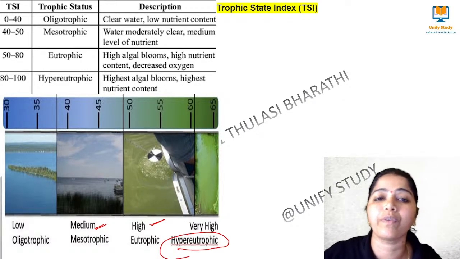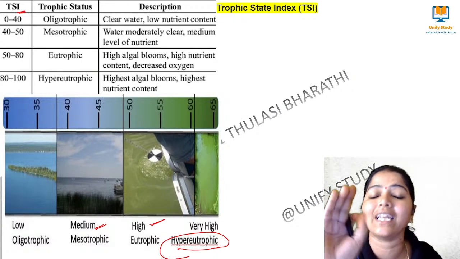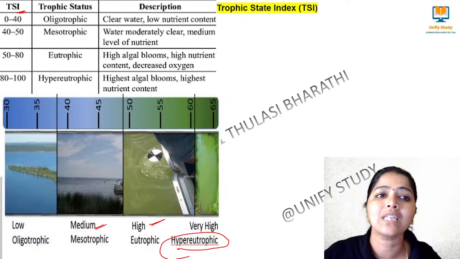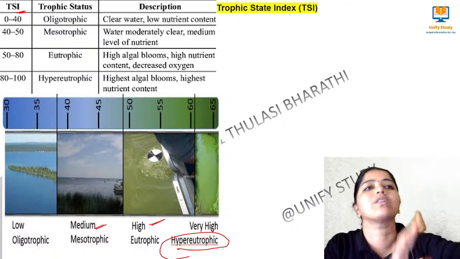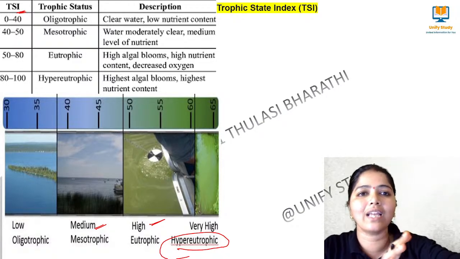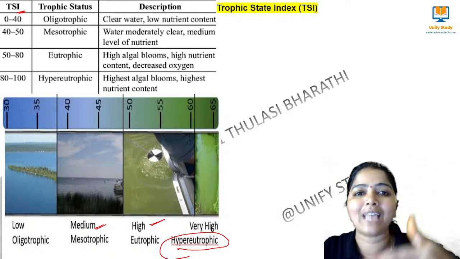Very high hypereutrophic, how do we determine it, ma'am? There is an index called the trophic state index. Note it down, we can expect questions, because before they ask what is oligotrophic, what is eutrophic, and then they combine it into a match the following question. Then they ask questions in terms of statement based questions.